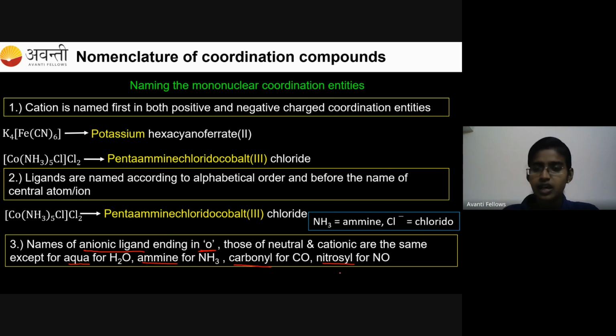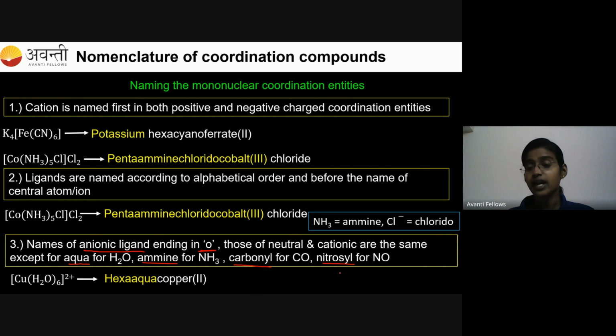Got it? And there is only one very important cationic ligand, that is NO+. That's it. So in case of this particular system, you can see H2O is written as hexaaqua copper(II). Here is your rule number 3.